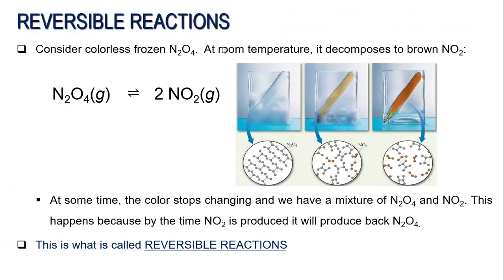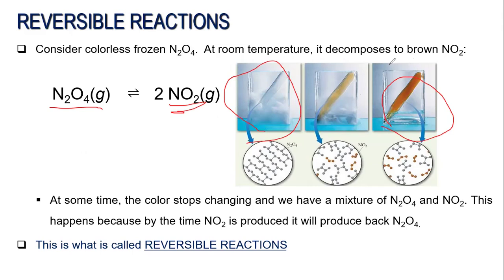So consider, for example, the formation of nitrogen dioxide from dinitrogen tetroxide at room temperature. Your dinitrogen tetroxide is actually colorless. As you leave that in your vessel, take note that the vessel is closed here, it decomposes to the brown nitrogen dioxide. So the nitrogen dioxide is the product, and the dinitrogen tetroxide is the colorless one.